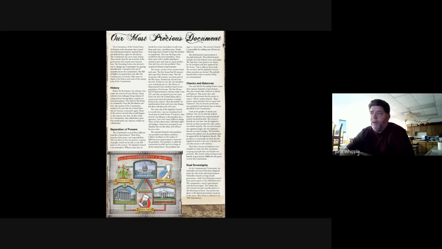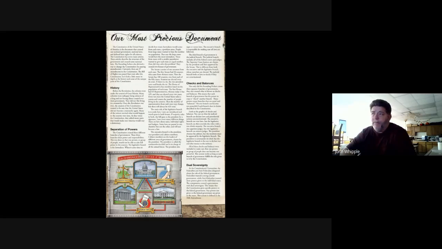The president is commander in chief, but the legislative branch is the one to declare war and allot money to the military. All of these checks and balances were included to make sure that one person or group of people does not become too powerful. This system works as long as each branch of the government fulfills the role given to it by the Constitution.